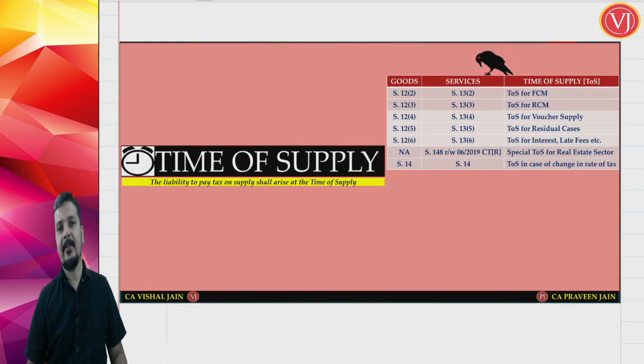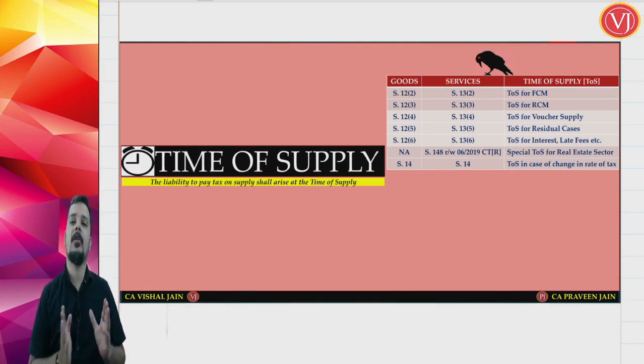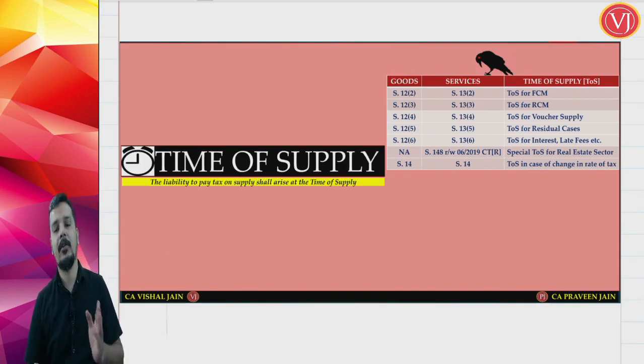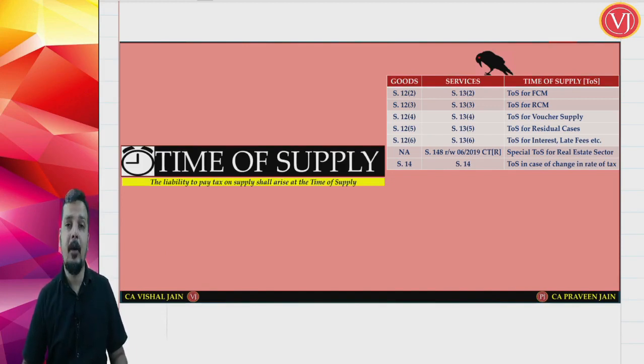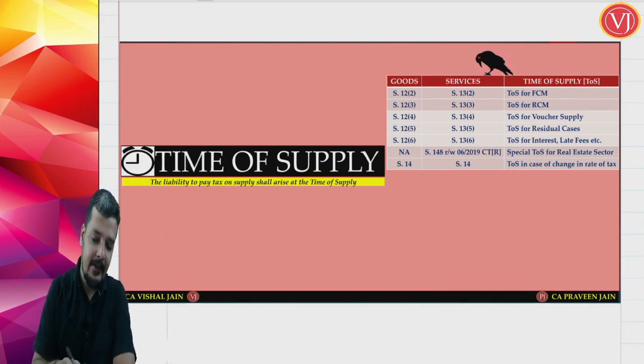Friends, now let us discuss our next chapter, time of supply, again on the basis of our QR infographics, that is quick revision infographics, where we promise and deliver 100% coverage of all your concepts, as well as being very helpful for your 100% revision before your exams. Now friends, when you talk about time of supply, as this infographic indicates, it will show you the time when you have to make the payment of tax.